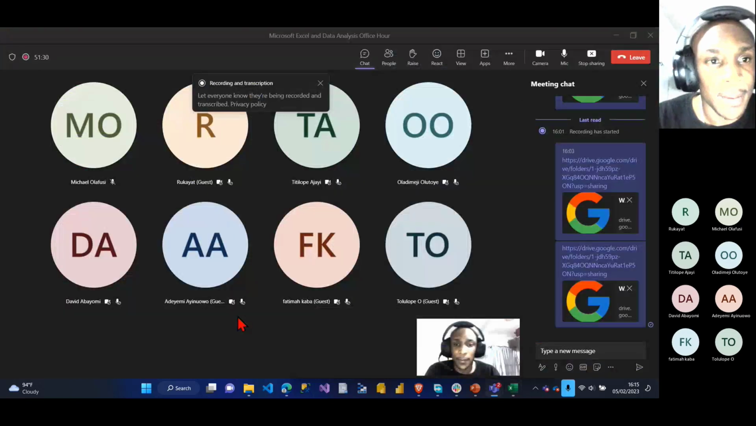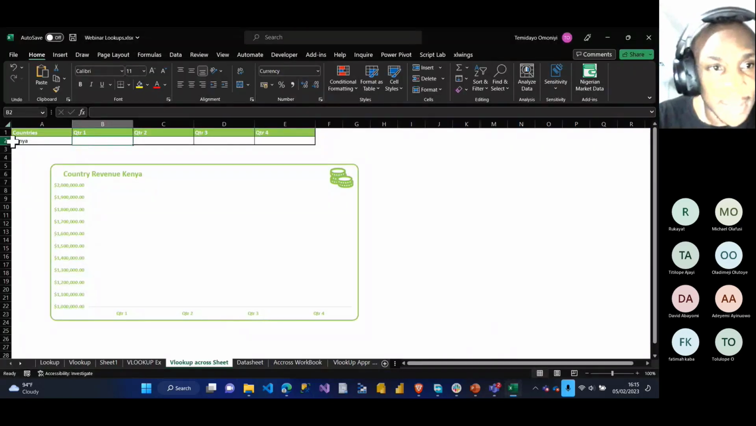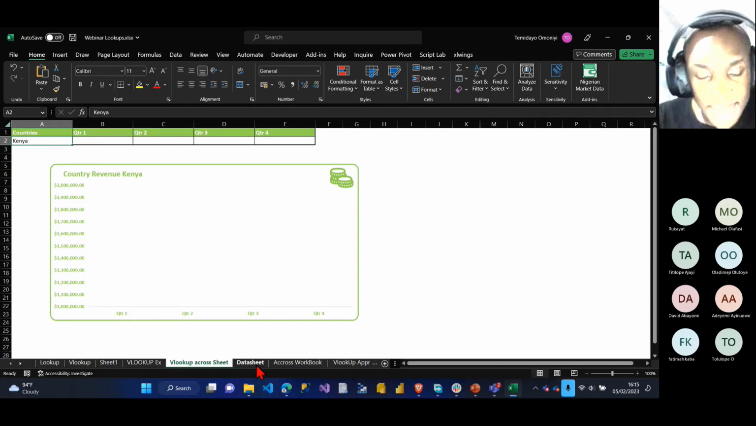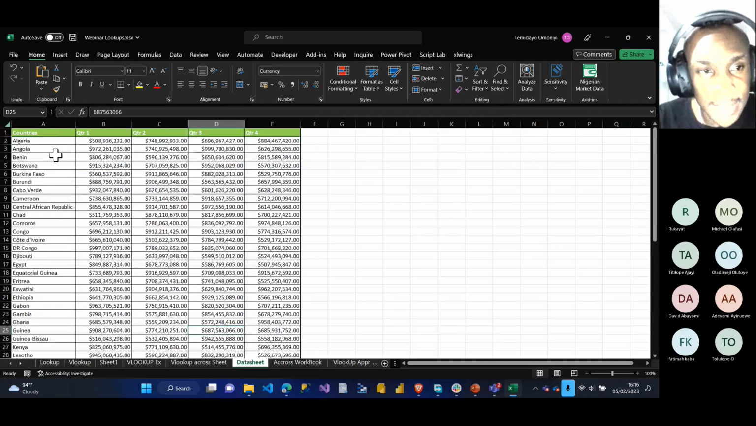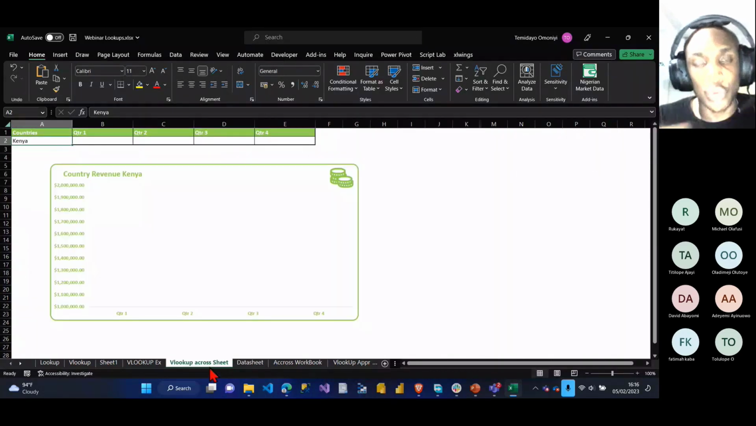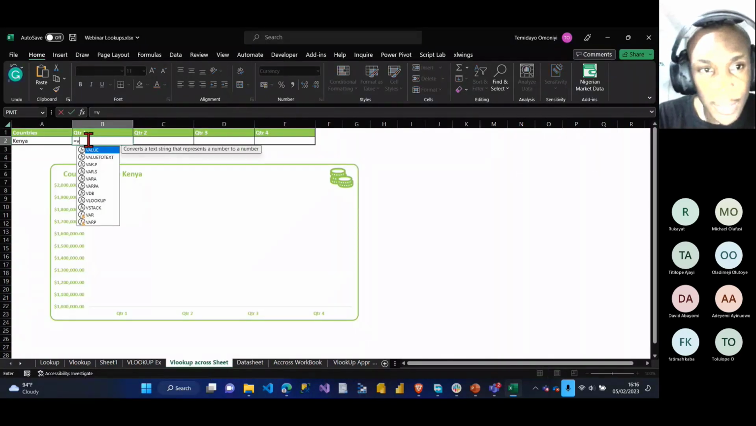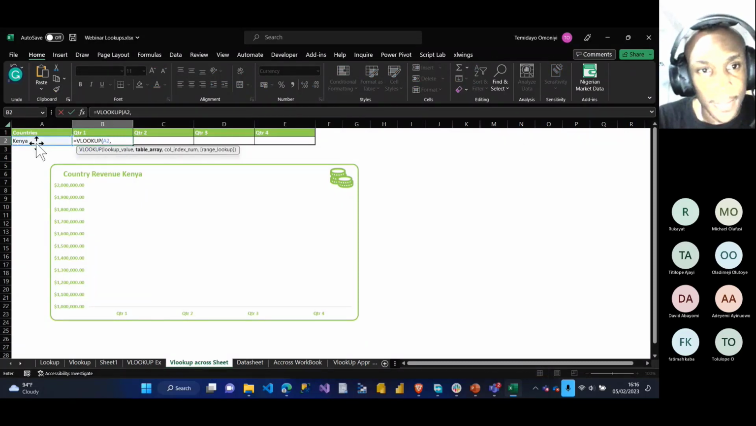Okay, awesome. So let's take, for instance, now I can see the states here. Remember, this is where all the data is, all the states in Africa. And so I want to do VLOOKUP between 2 sheets. I say equals to VLOOKUP. My lookup value is Kenya, comma. My table array is this entire data table here.